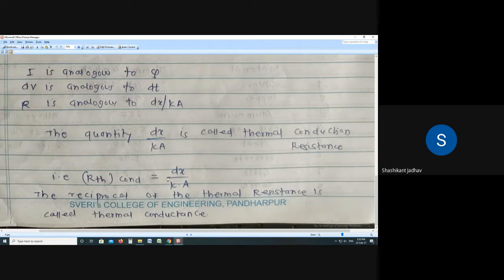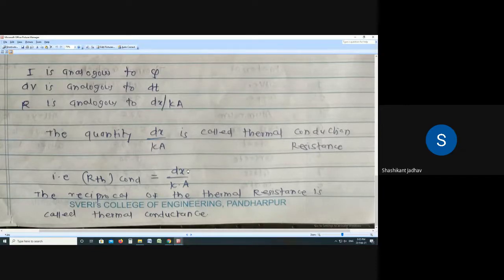So by using this equation we have to find out the thermal conduction resistance, and the reciprocal of the thermal resistance is called thermal conductance. Next line, write down: the reciprocal of the thermal resistance is called thermal conductance.